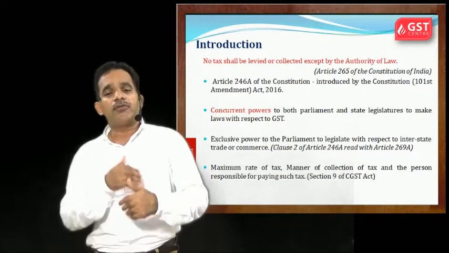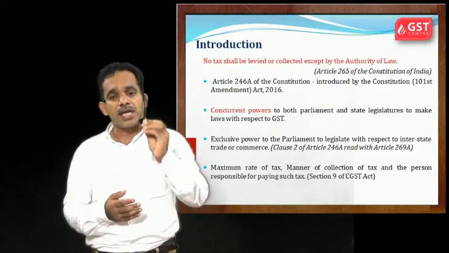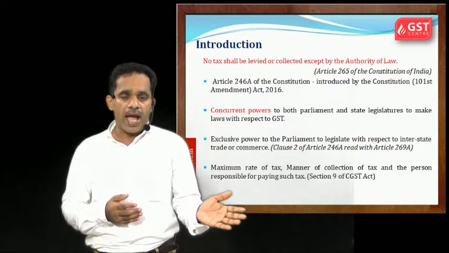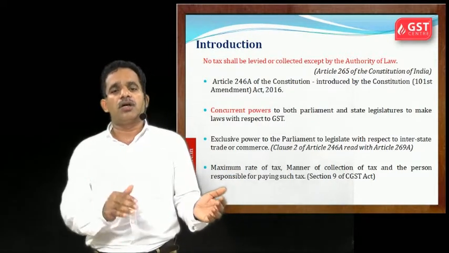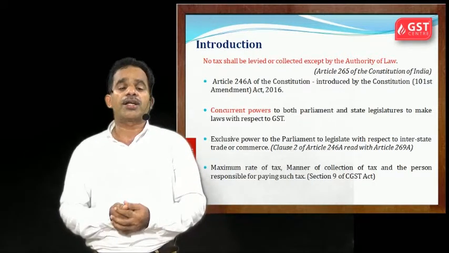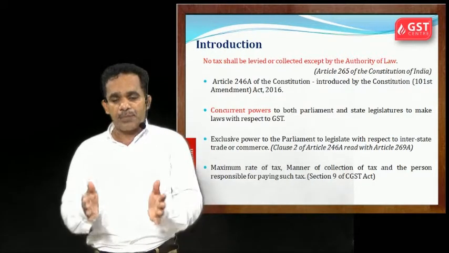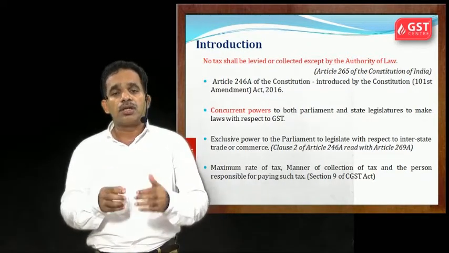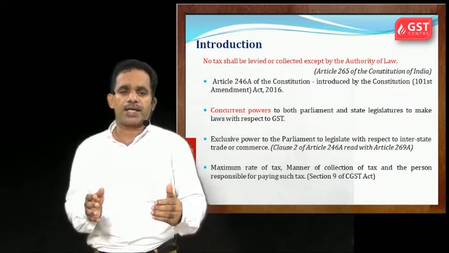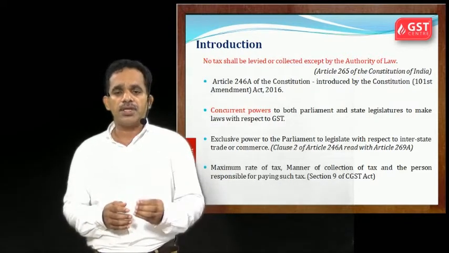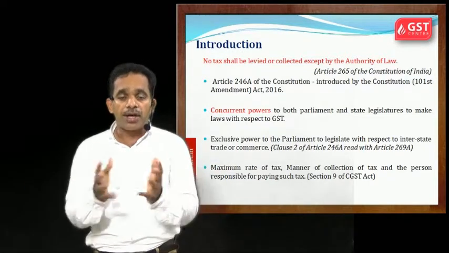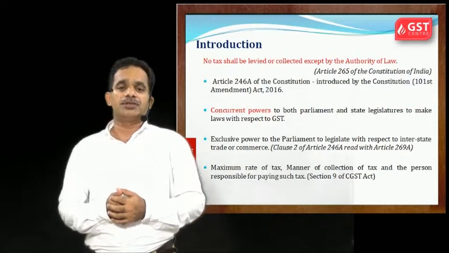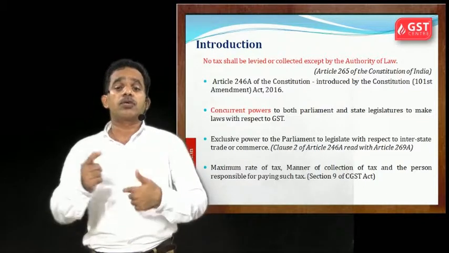Okay, what was there before GST? The central government was charging service tax and central excise duty. All these were separate, and the state government was charging VAT and other local taxes. But this amendment, that is 246A of the Constitution, gave the power to both the central government and the state government to levy tax concurrently, jointly.